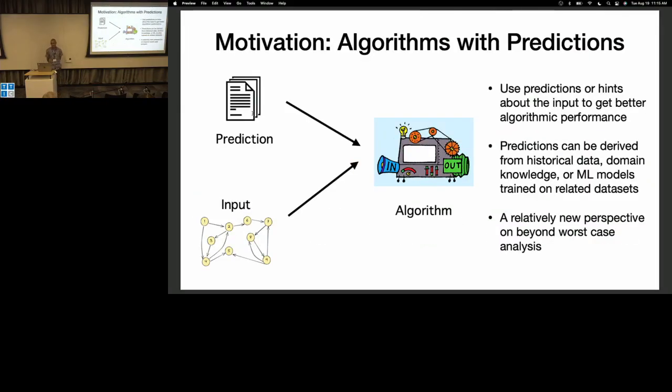So our paper falls under this umbrella of algorithms with predictions or learning augmented algorithms. Let me give you a brief motivation of this subfield. The way I view it, it's a relatively new way to do beyond worst case analysis. What we do is we think of having extra information about the input to help us design better algorithms. I'll be more precise in our context, but you can imagine this extra information can come from historical data sets, for example, past inputs that you've seen.